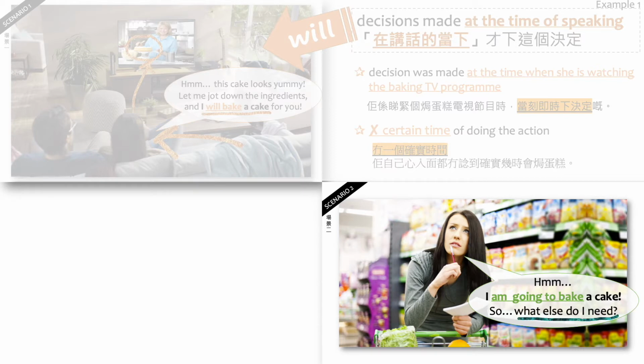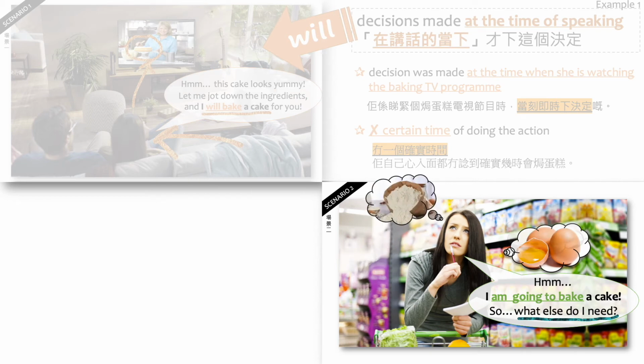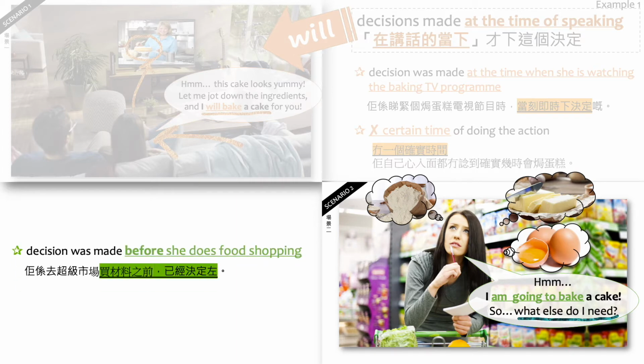But in the second scenario, you can see this lady is asking herself, what else do I need? So she is thinking, do I need more eggs, more flour, or more butter? So before she came to this supermarket, she already made the decision. She already has the plan of baking a cake. And do you know when she is going to make the cake? You don't know it. She doesn't say it, but she knows it.